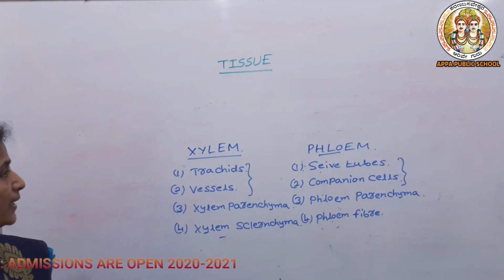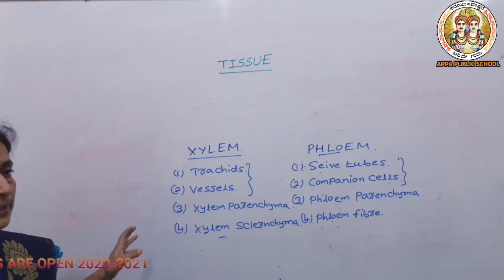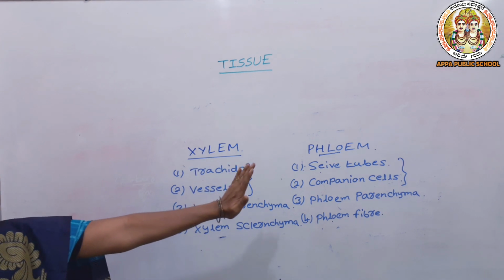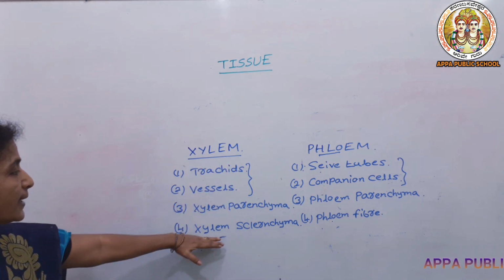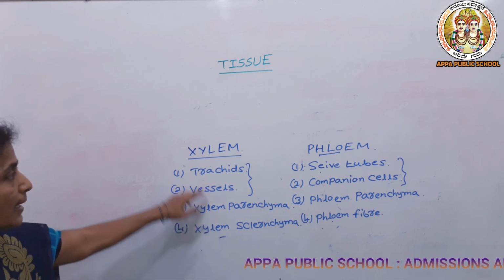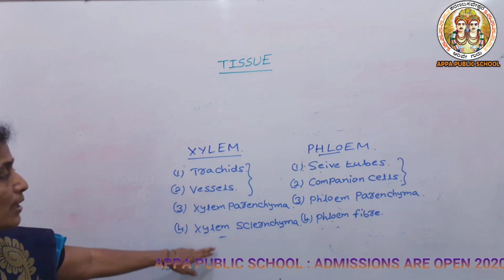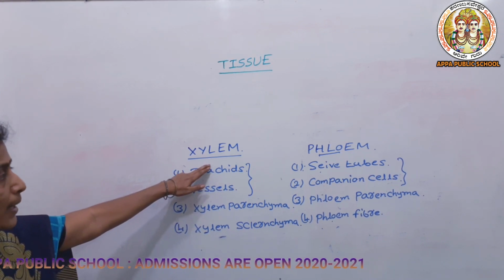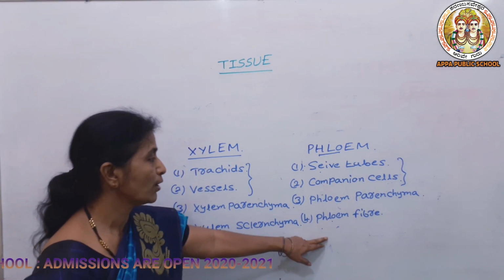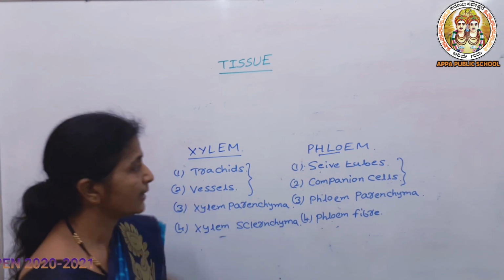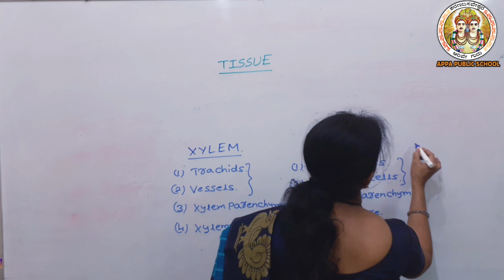So in case of xylem and phloem, some are dead tissue and some are living tissue, because due to the presence of these different types of cells, the xylem is able to take the water from roots to different parts of the plant body, and due to presence of sieve tube and companion cells, the sieve tube is having the structure like a sieve.